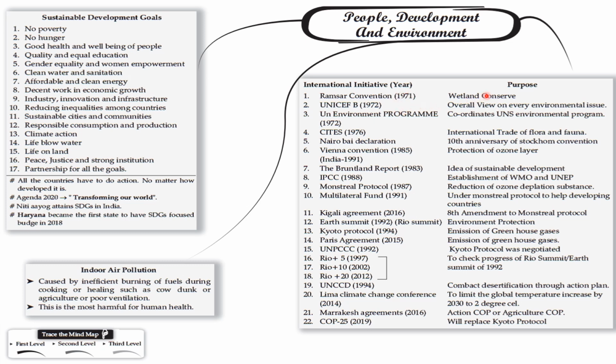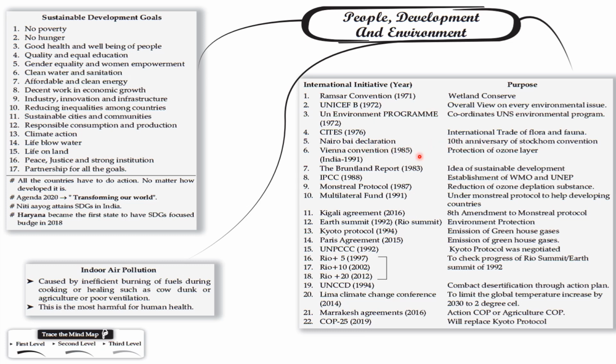International institutes, year and purpose: Ramsar Convention 1971, wetland conservation. UNEP 1972, coordinates the UN's environmental program. CITES 1976, international trade of flora and fauna.